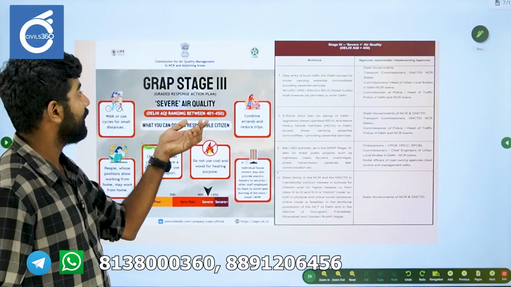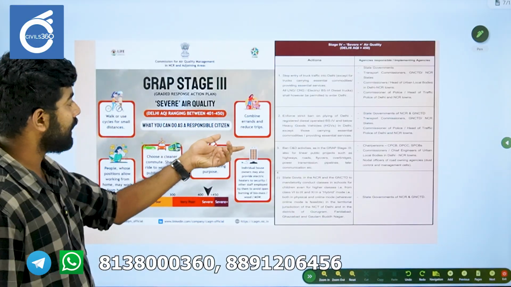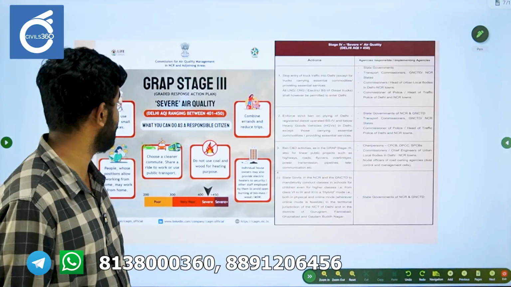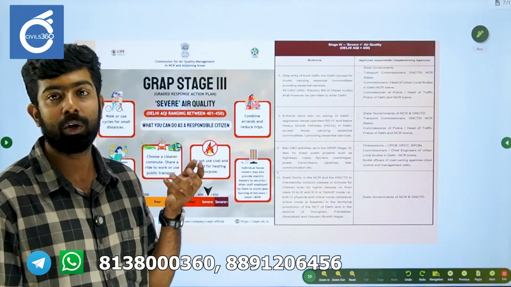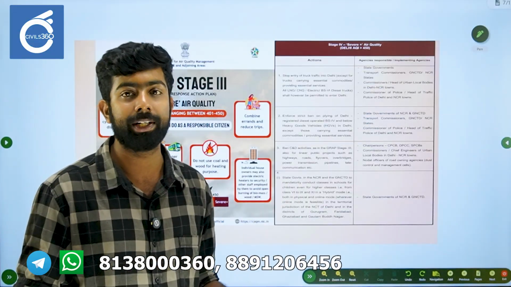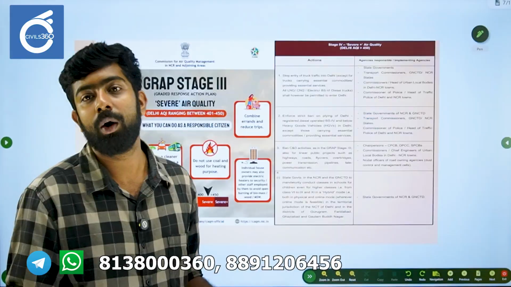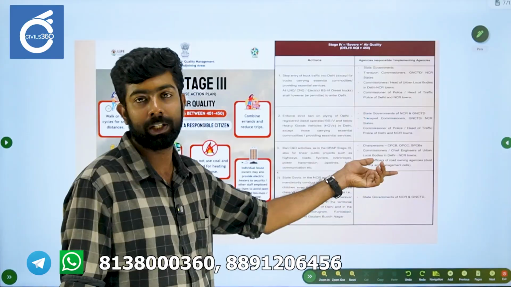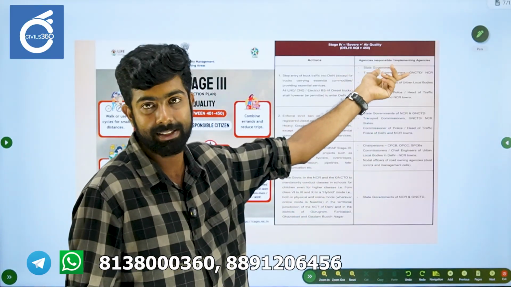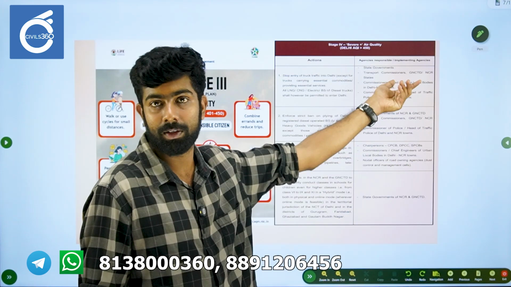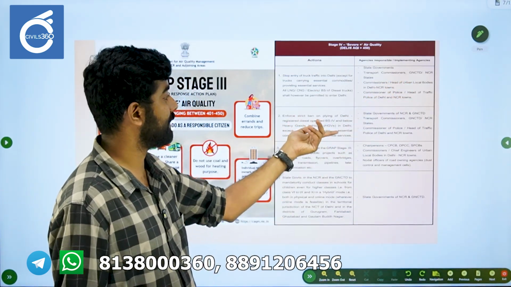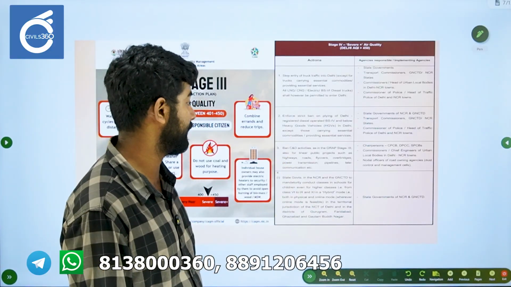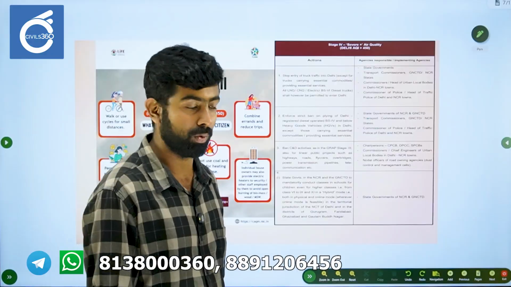So this is stage 3. They say to combine trips, do not use coal and wood for heating purposes, and walk or use cycles. Just go through it so that you have a natural idea of how the steps are to be taken across different stages. I gave this portion here just for you to understand the implementing agencies. Just look at that. You have state governments and transport commissioners. You can see that there are strict measures. A ban on commercial and demolition activities is also mentioned. So please go through the schedule.